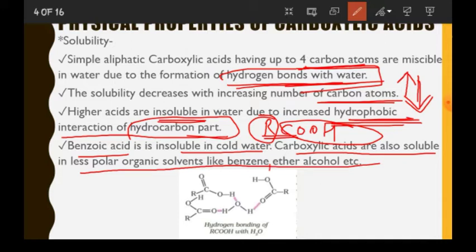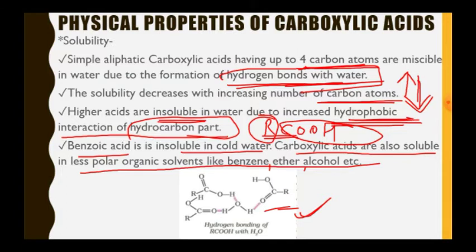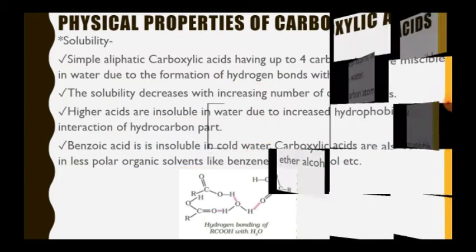Now see, this hydrogen bonding is shown for an acid in water. These red lines represent hydrogen bonding. So lower members are miscible due to formation of hydrogen bonding, but higher members are not miscible due to greater hydrophobic interaction.